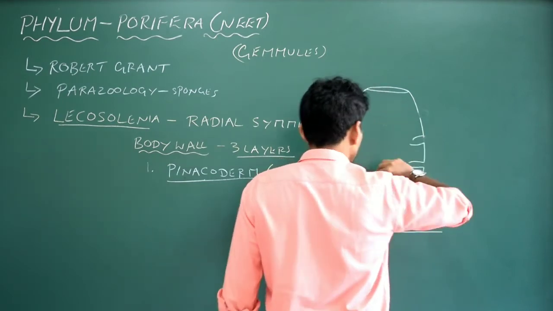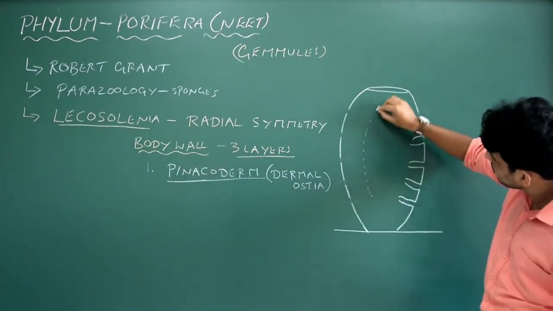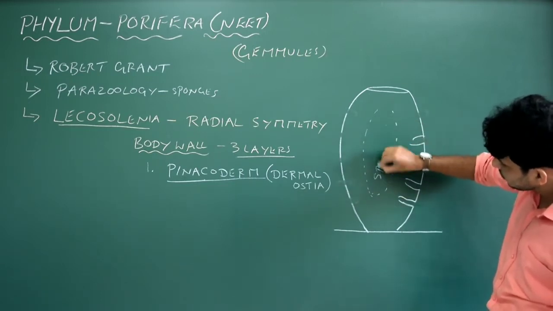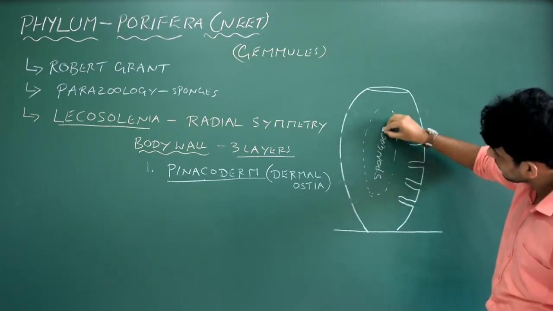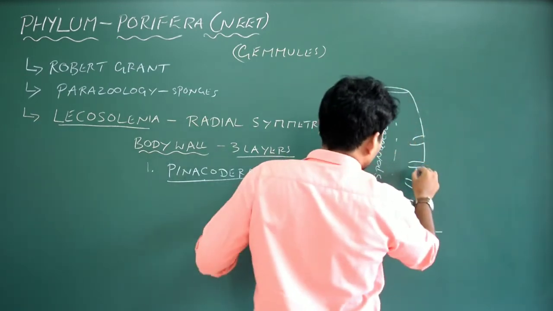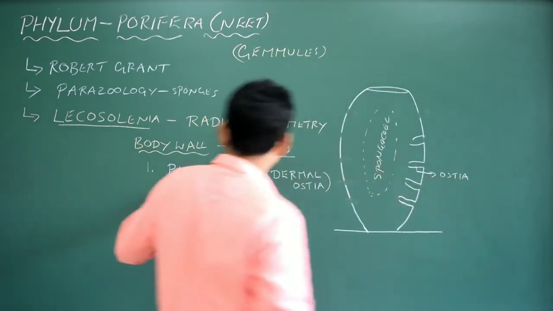Correct. So we know that this is nothing but the spongiocele. So we put it like this, this is spongiocele, and this is nothing but the ostia, present in the pinacoderm.